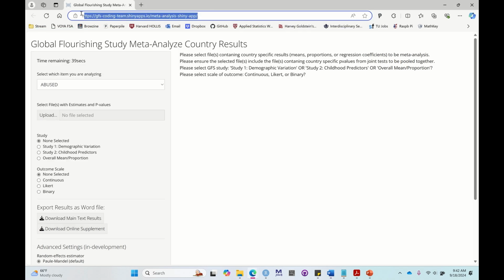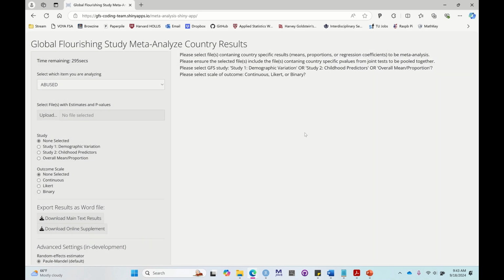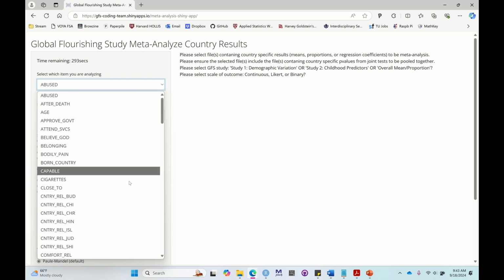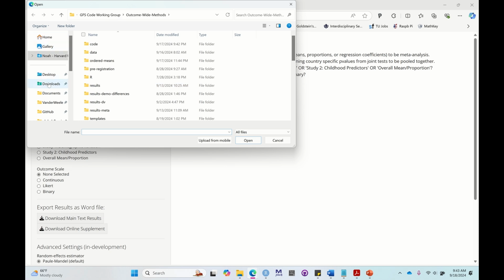So here's the link. It's the exact same link that we used previously for the Shiny app. And just to restart the page, I'm going to refresh. Okay, so once you get into the app, it'll be the exact same as it was previously. You should be able to go into this list and select your outcome, then go in and find the file.